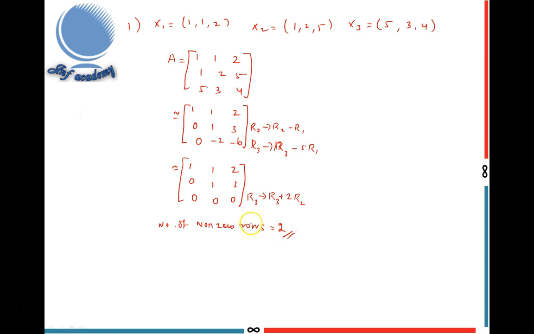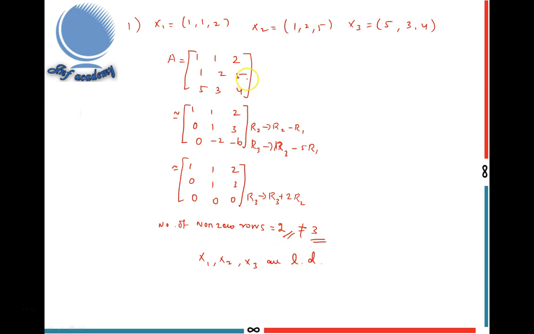But the number of given vectors is 3. This is not equal. So x1, x2, x3 are linearly dependent. Otherwise, it is linearly independent. Suppose the number of non-zero rows equals 3, then x1, x2, x3 are linearly independent. This is one way.